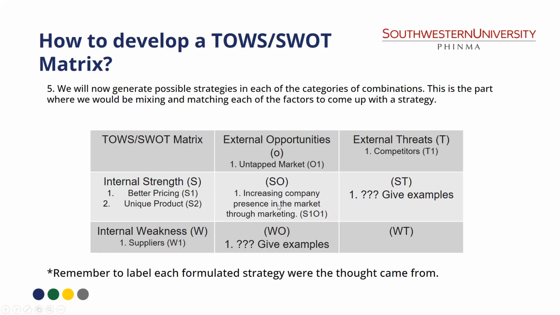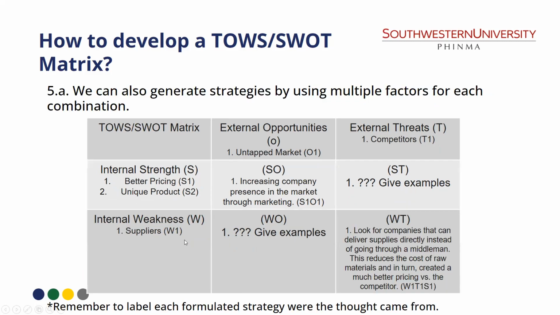So of course, we need to label kung saan galing yung thought. Hindi pala kunwari. As mentioned ngayon, S1, doon ko siya kinuha, S1 and O1. So, mix and match kasi siya. So, pwede siyang S2O1, S2T1. It would depend. As shown in the next slide, you can also generate strategies by using multiple factors for each combination. So, ito is S1O1, and we will now go to weakness and threats.